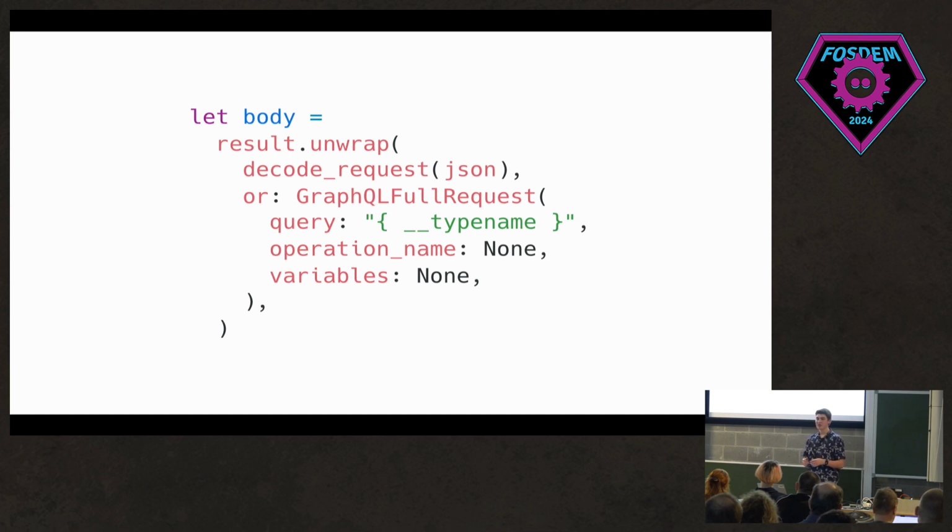In real life, you should also be using result.try, handling this nicely and bubbling errors up, maybe with how Haley spoke about, where you could have your phantom types, so you don't have to bubble it all the way back up. But for this short demonstration, I'm just unwrapping it, which will panic if somebody sends the wrong data. And I'm unwrapping it with what is a bog standard GraphQL request, which is __type name, which in this case would just return query to you. It gives you nothing useful, but it means that the program isn't going to crash.